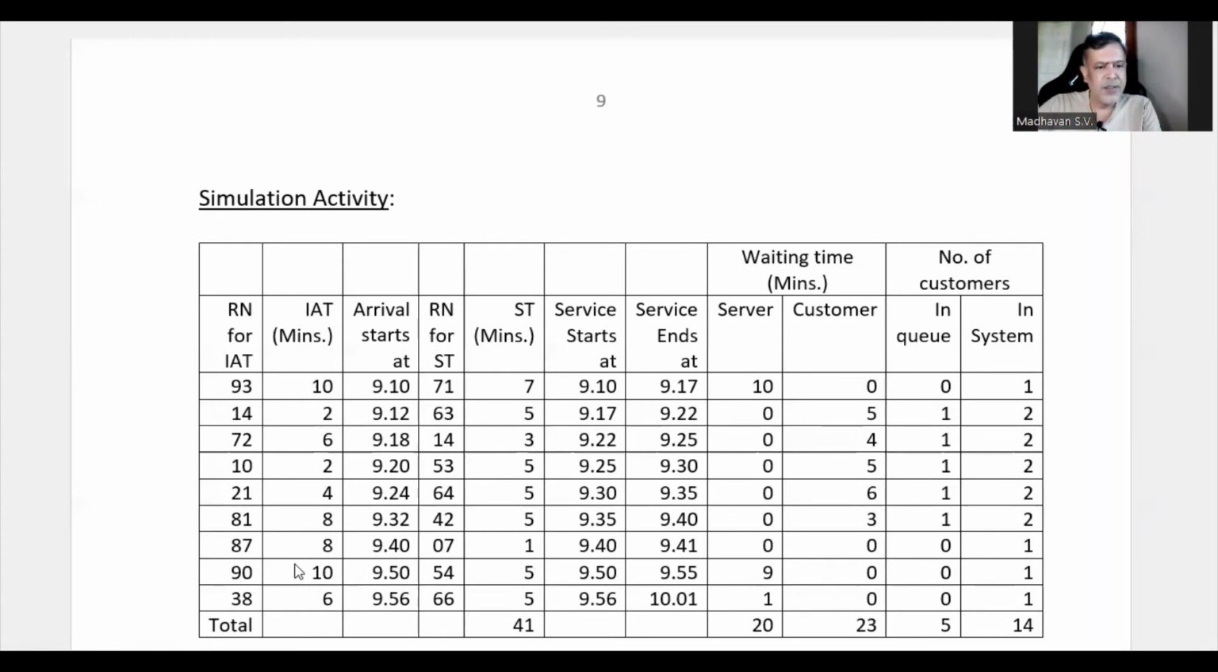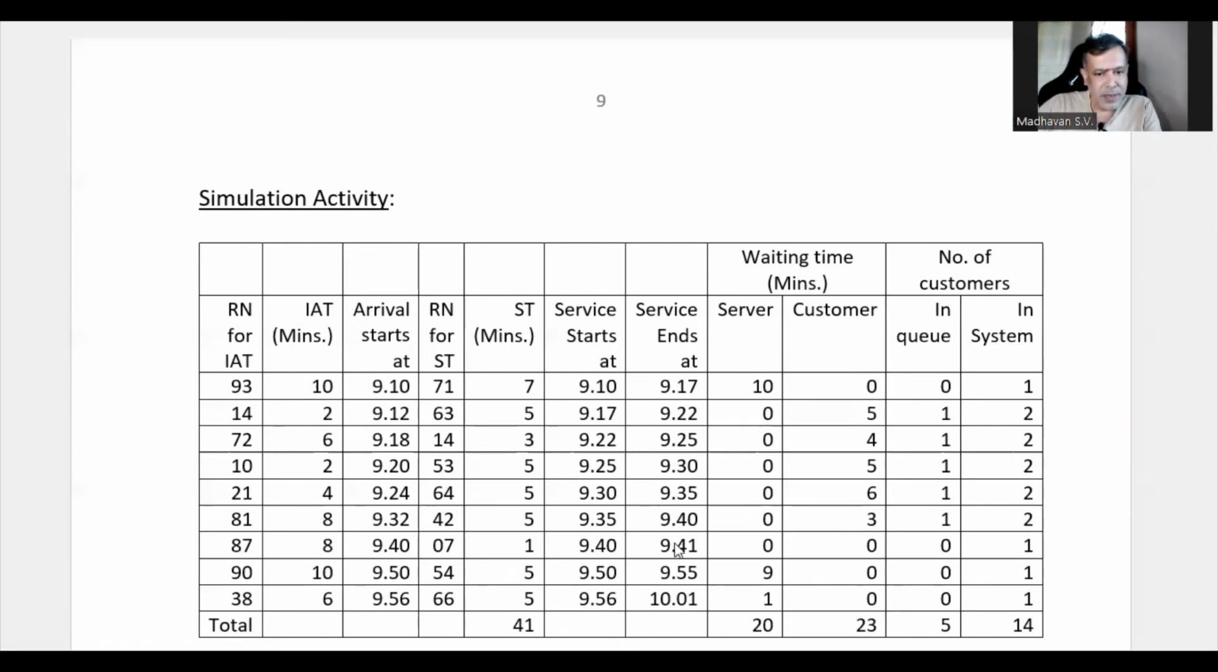Then the next customer is arriving after 10 minutes, which means the next arrival is happening at 9.50. The previous customer's service ended at 9.41, which means from 9.41 to 9.50 the server is waiting for 9 minutes, whereas at 9.50 the service immediately starts. That means there is no waiting time for the customer, and it is going to take 5 minutes. The service ends at 9.55. So there is no customer waiting time, but there is a server waiting time of 9 minutes.